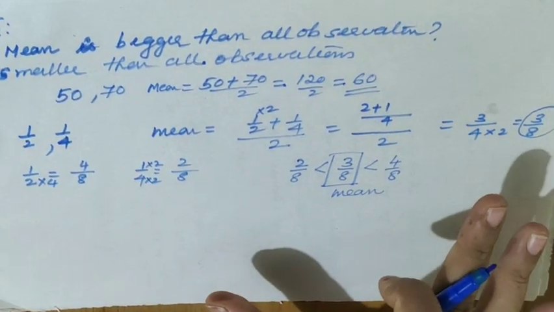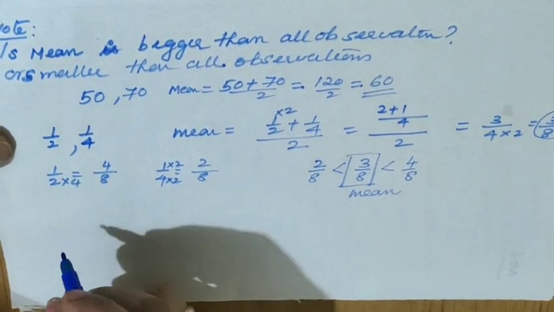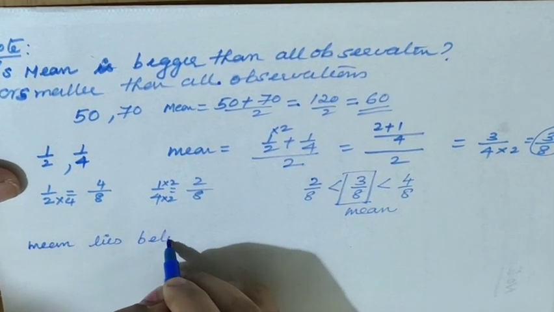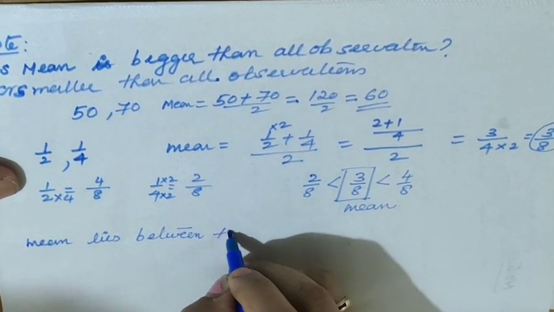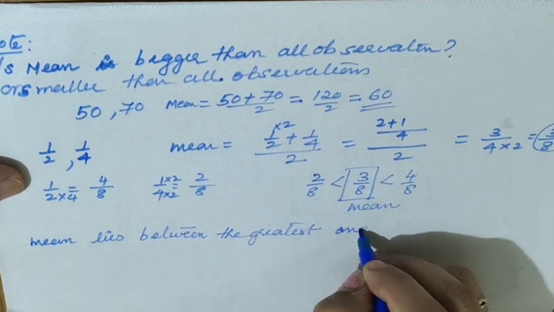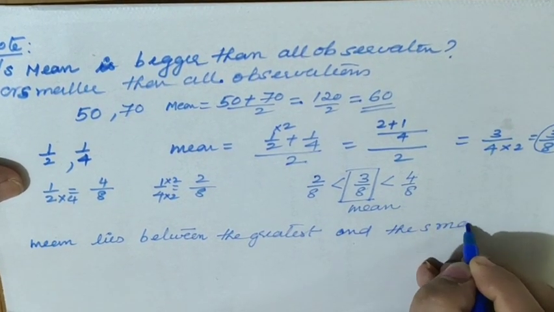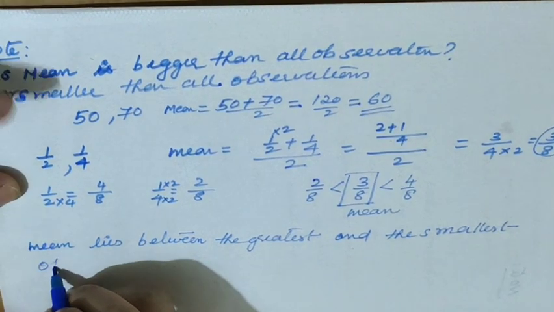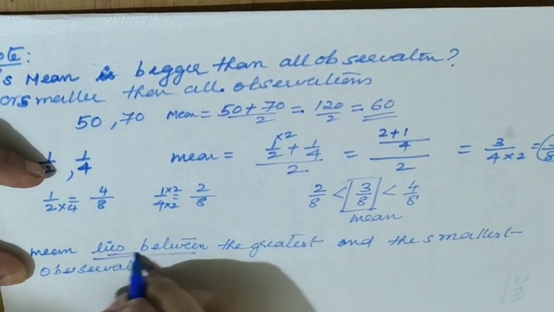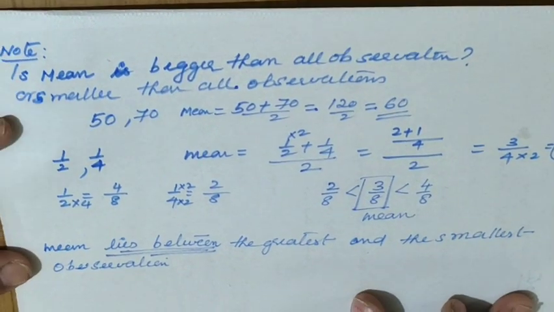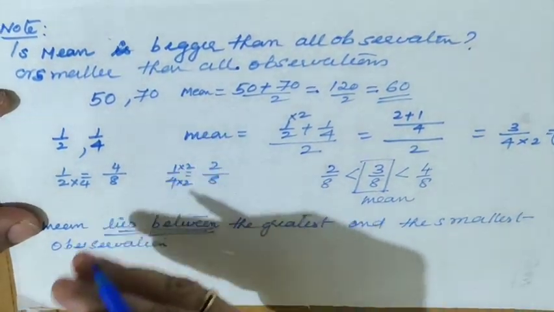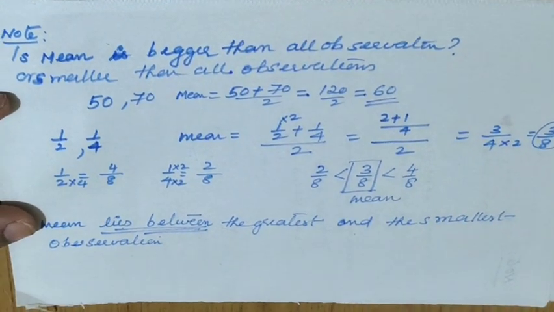So we got two examples. From that, what is the conclusion? The mean lies between the greatest and the smallest observation. What conclusion are we making here? The mean lies between the greatest and the smallest observation. It never crosses the maximum and it never crosses the minimum value either.